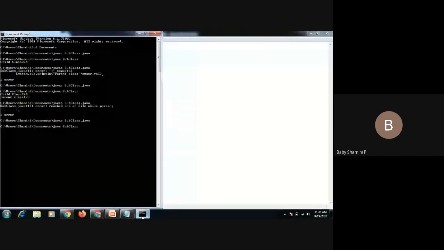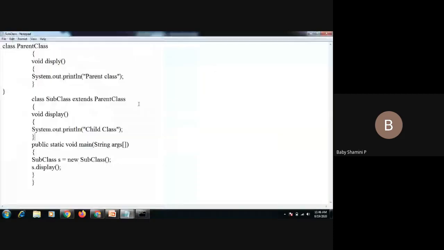Okay, so what is the output? Child class is the output because here we have both the parent class, this is our parent class, and this is our child class. Both the parent class and child class contain the same method, that is the display method. This is the method overriding concept. What the subclass does is override the parent class property, so it displays the answer as child class.